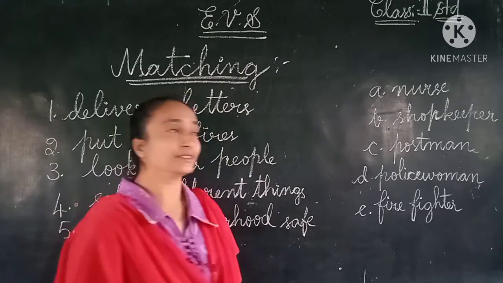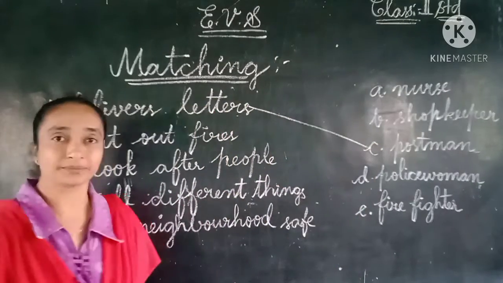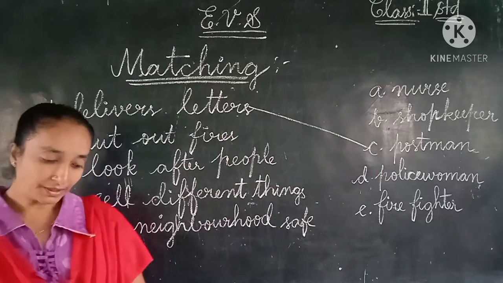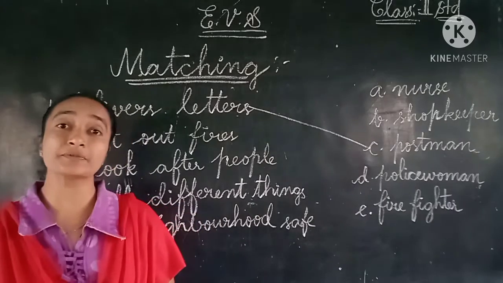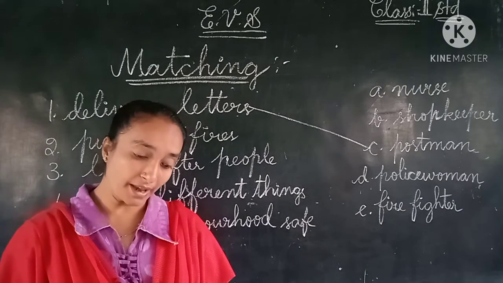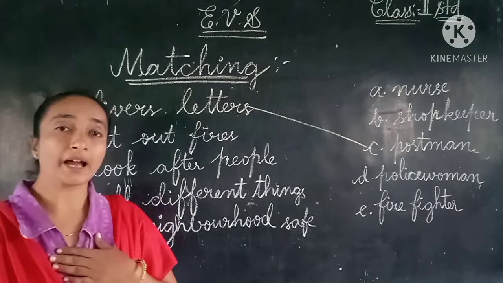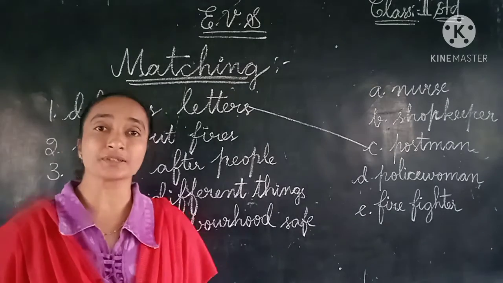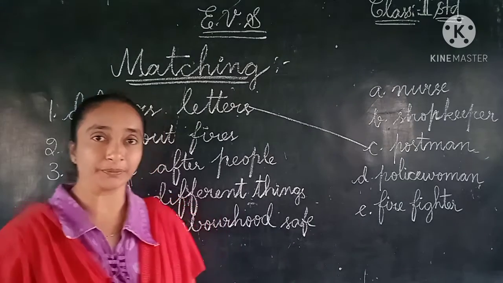Postman. So this we can do the matching. On the second one: I put out the fire and save the people's lives. Who am I? I am the person who will save people's lives. I put out the fire. So who is the person who will put out the fire?